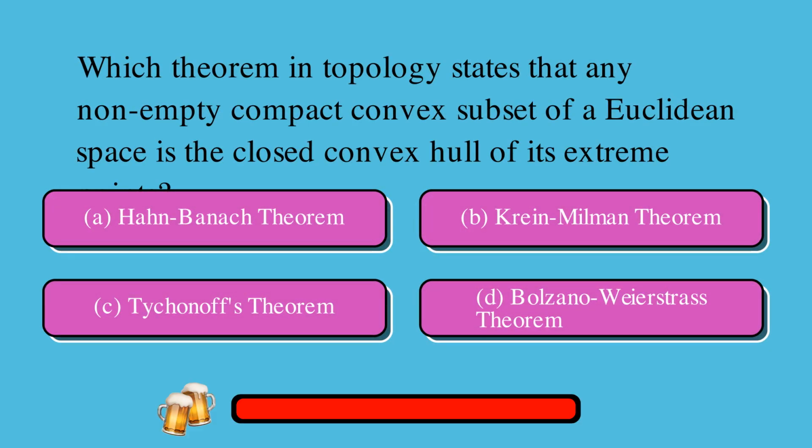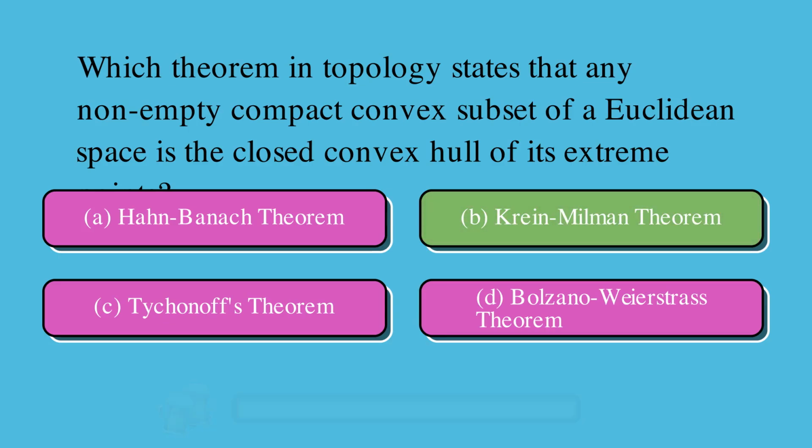Which theorem in topology states that any non-empty compact convex subset of a Euclidean space is the closed convex hull of its extreme points? Is it A. Hahn-Banach theorem, B. Krein-Milman theorem, C. Tychonoff's theorem, D. Bolzano-Weierstrass theorem? Your possible solutions are A. Hahn-Banach theorem, or B. Krein-Milman theorem, or C. Tychonoff's theorem, or D. Bolzano-Weierstrass theorem. The correct answer is B. Krein-Milman theorem.